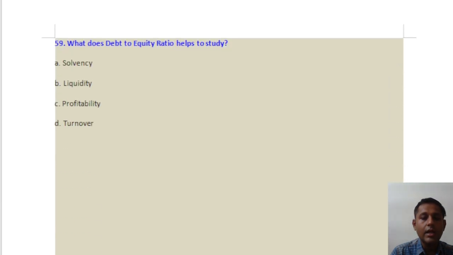Question number 59. What does debt to equity ratio help to study? The answer is option number A. We just studied about it. There are mainly 4 types of ratios, and solvency means how much the firm is leveraged, whether it has over leveraged itself, meaning using more debt as compared to equity, then it may be a bad situation for the firm when there is a pro-cyclical effect in the economy. Because generally debt is a cheaper source of fund, but it doesn't mean that you over leverage, because there is a fixed payment, which may not be the case with equity.